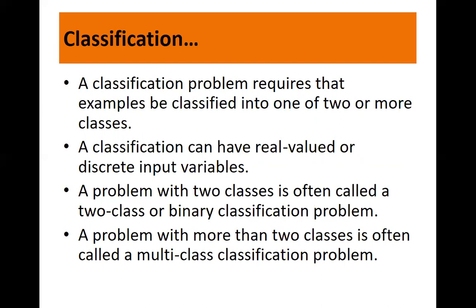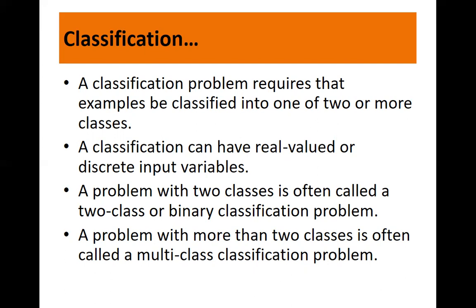So it may not be just yes or no, spam or not spam. It might have more. Like in sentiment analysis, if you want to find out whether the reviews given by the customer are positive, negative, or neutral, you have three categories. That is a type of multi-class classification problem.